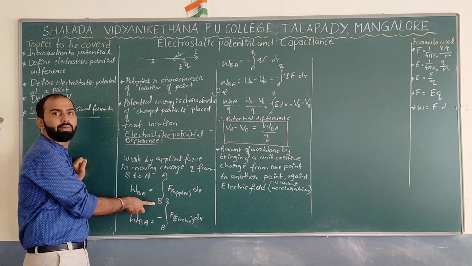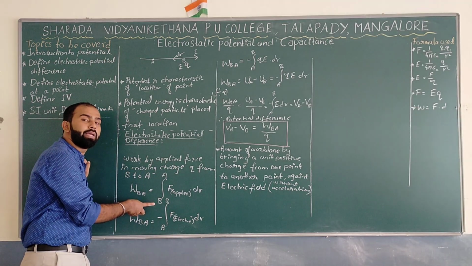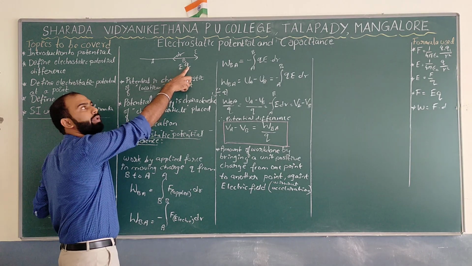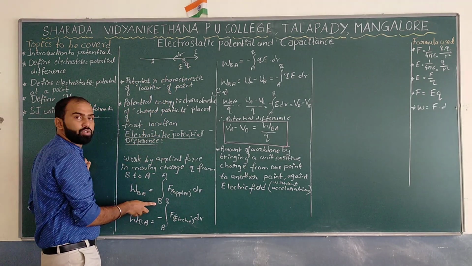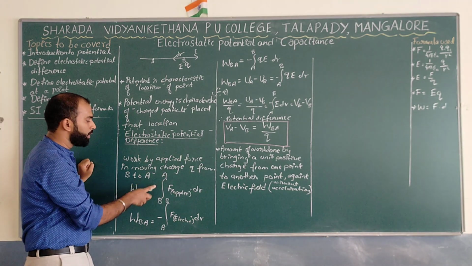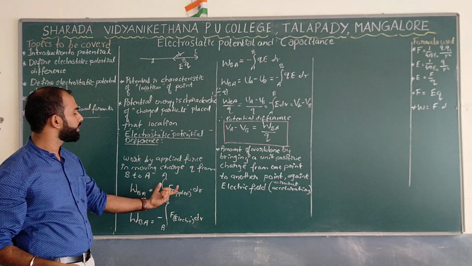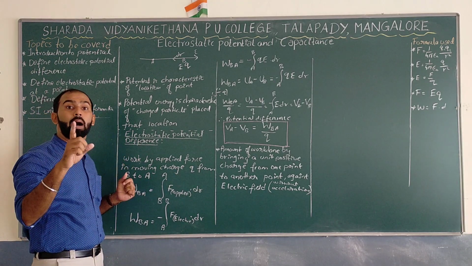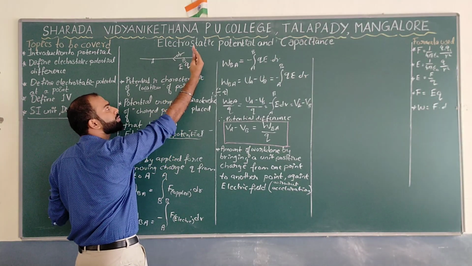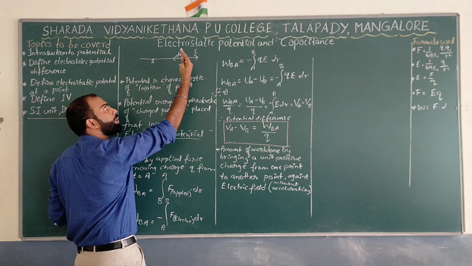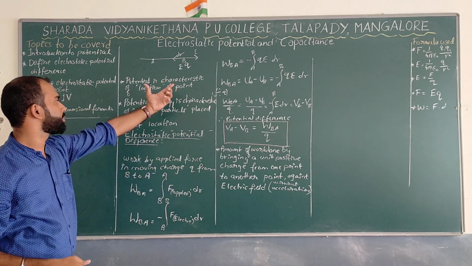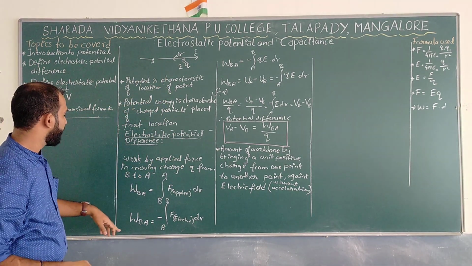We have the initial limit as B, because we have taken charge Q from B to A. That's why you write the lower limit as B and the upper limit as A. And this is the force applied by us, the force we apply to move the charged particle from point B to point A, into dr, which is the small displacement.